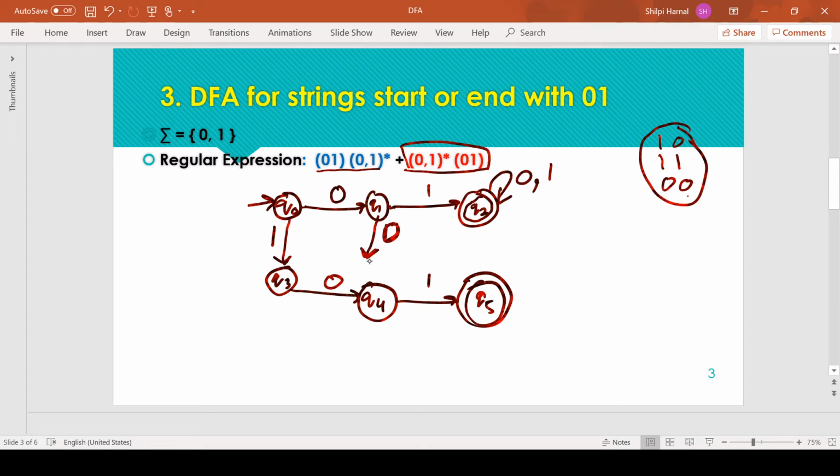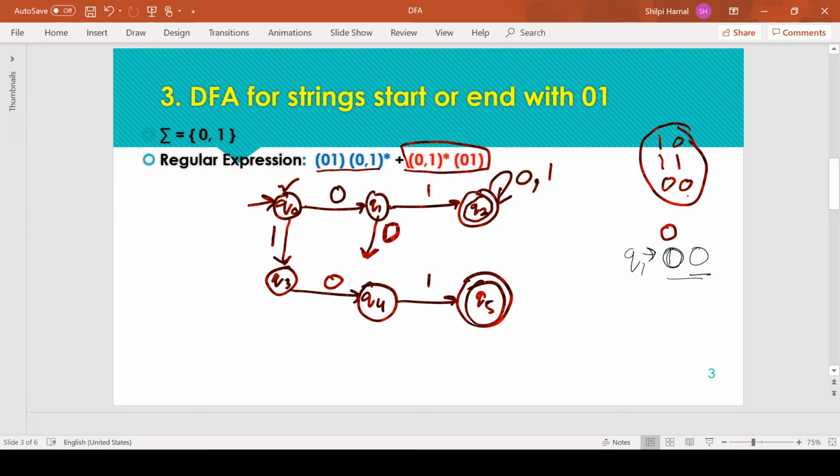Now from Q1 we have defined transition for 1, but we have not defined transition for input symbol 0. So being on Q1 means we have received a 0. Now if we are getting next 0, then the pattern is 00.